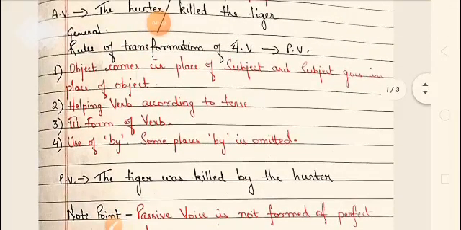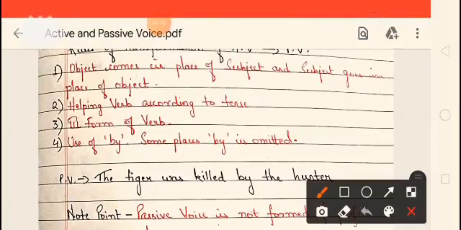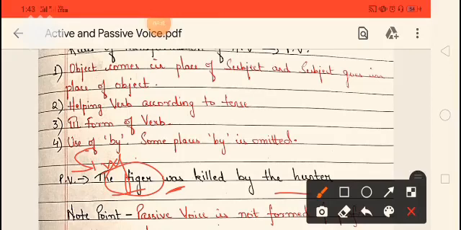See, the object, the tiger, comes in the place of the subject. Then the helping verb according to the tense is used, here simple past, so we are using was with singular, and if it was plural, we will use were. Here the case is singular, so was is used. Then the third form of the verb, that is killed, then we will use by, then we will place the subject in place of the object. Our subject was the hunter. So the sentence becomes the tiger was killed by the hunter.